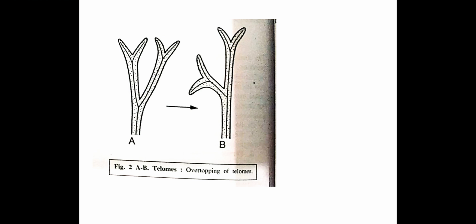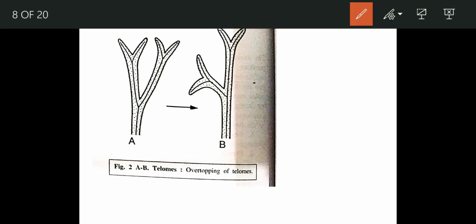Overtopping simply means, see, from here the dichotomizing axis developed. There are two dichotomous branches. Suppose this one is going to overtop, that means it will be stronger. This axis, which is larger and stronger, will grow very fast, acting as the main axis.